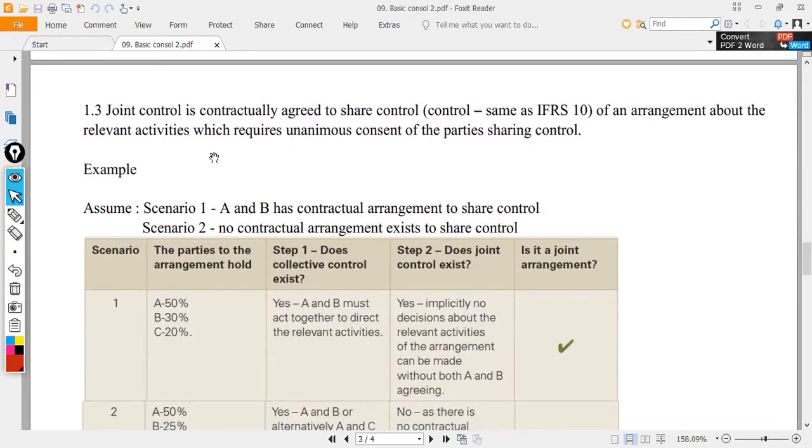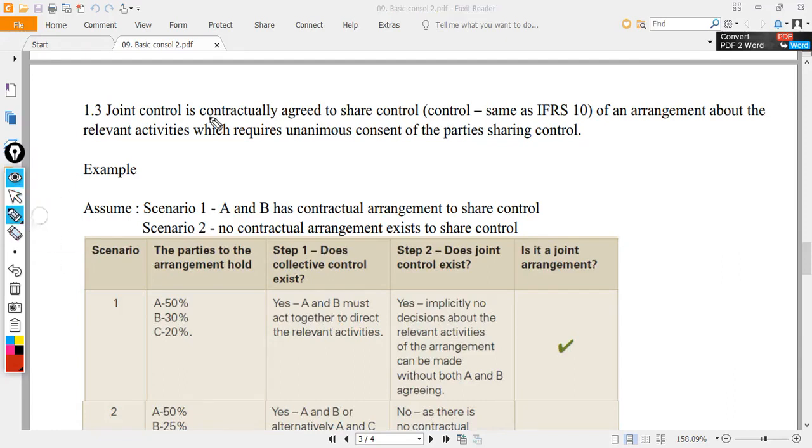We discussed the significant influence in quite a detailed extent in the first video, Basic Consol 1. Now we look at Basic Consol 2. We focus more on control and joint control. Joint control looks very similar, except that in controlling interest control, we only have one parent, but in joint control, we have more than one so-called parent, but then we call them joint operator or joint venturer, if we have more than one parent.